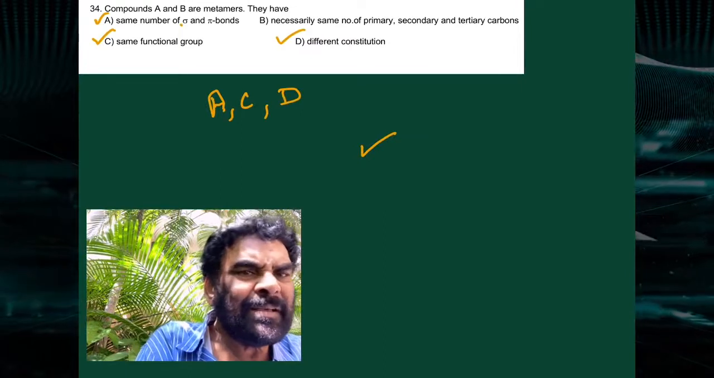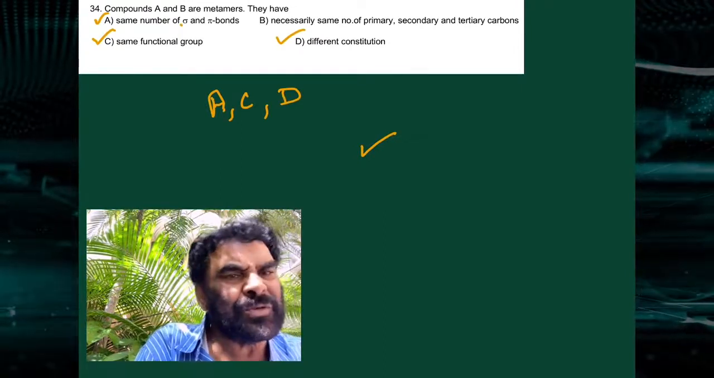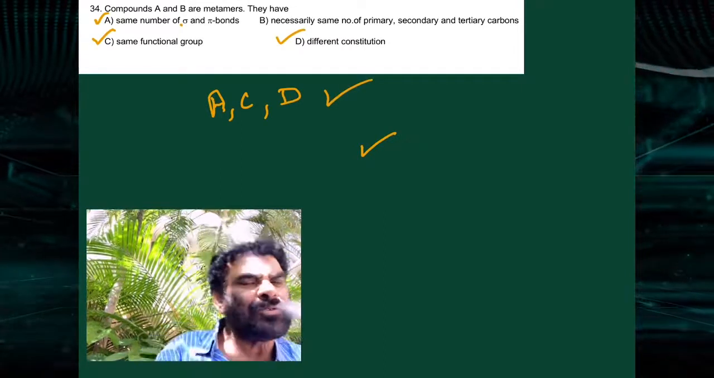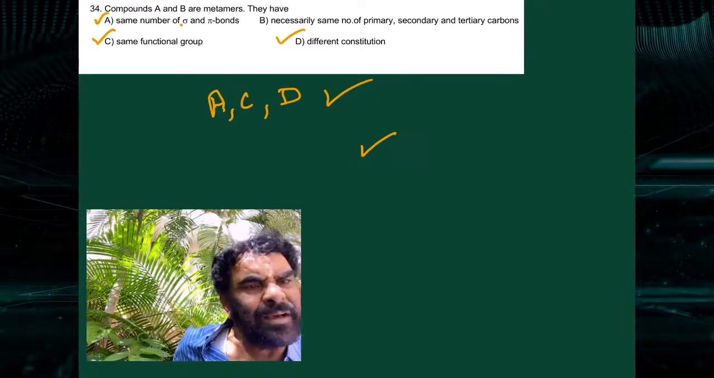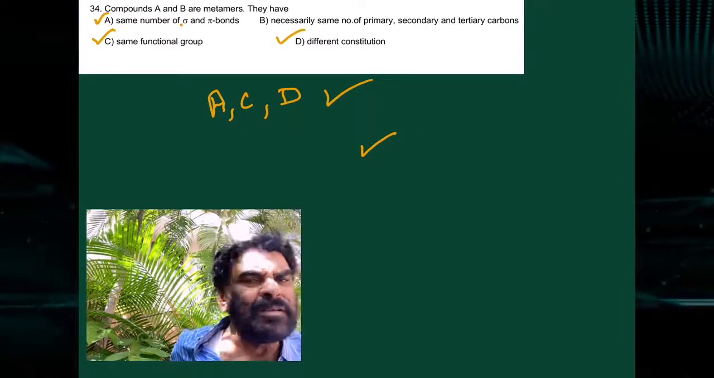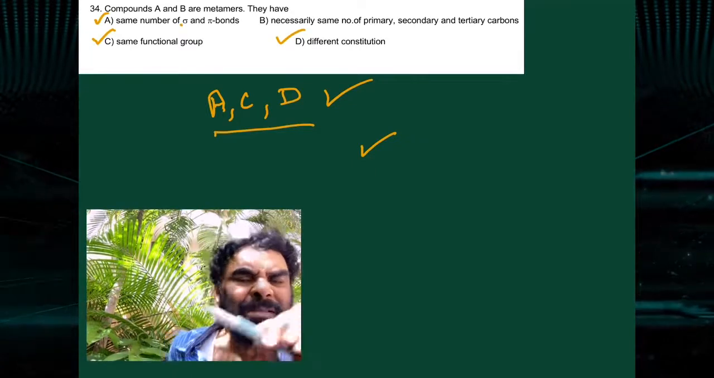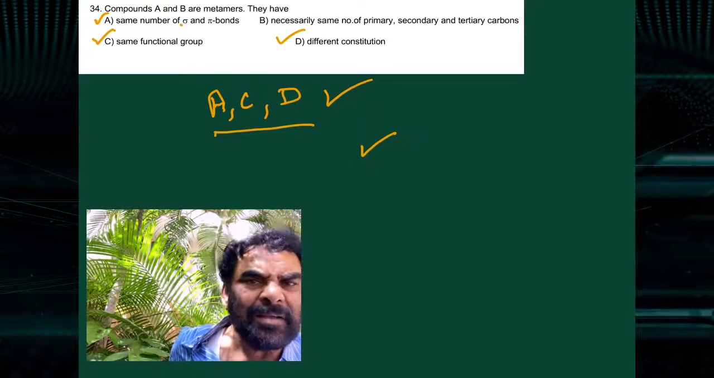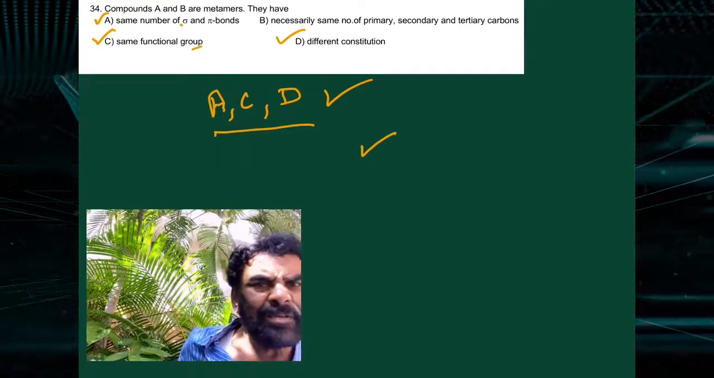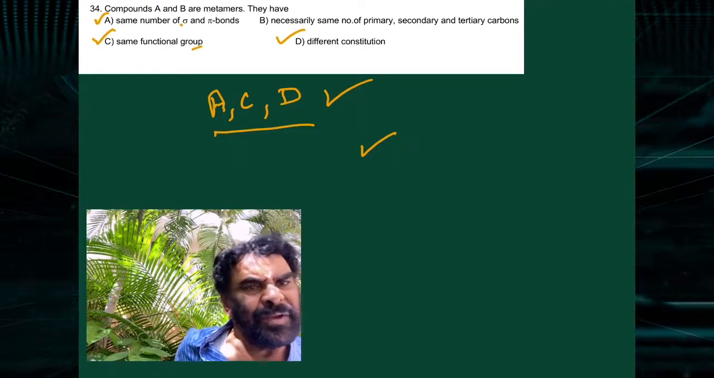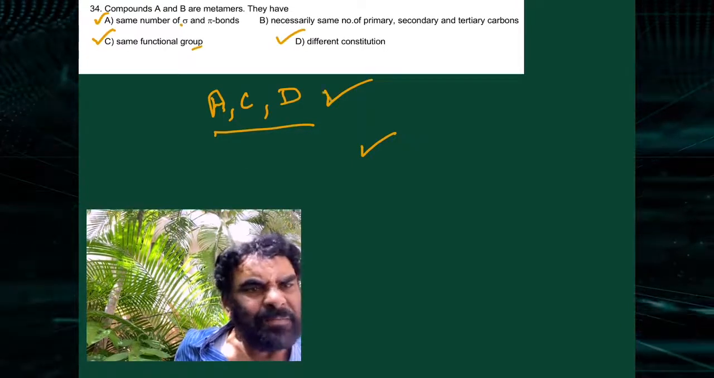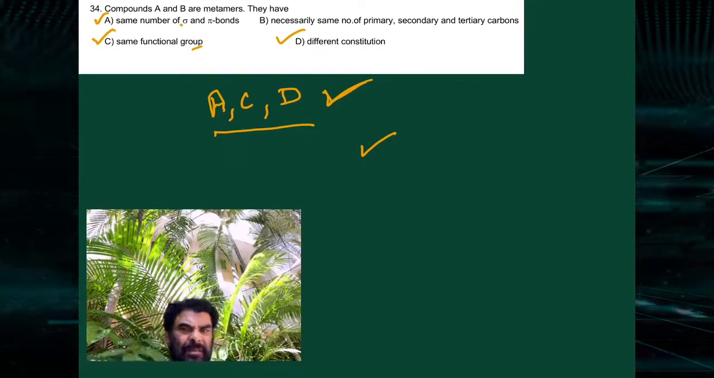And a different constitution. Constitution means structurally different, so they are structural isomers. Therefore A, C, D have the same number of sigma and pi bonds and the same functional group. They are different structures, structural isomers.